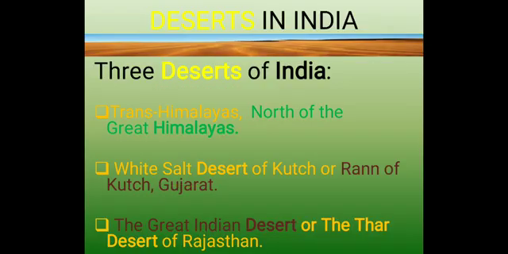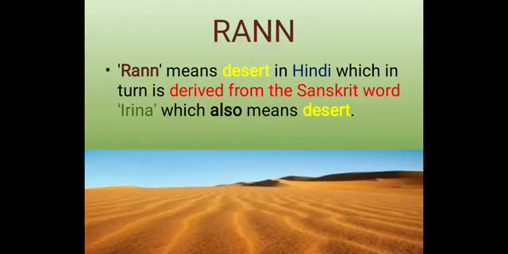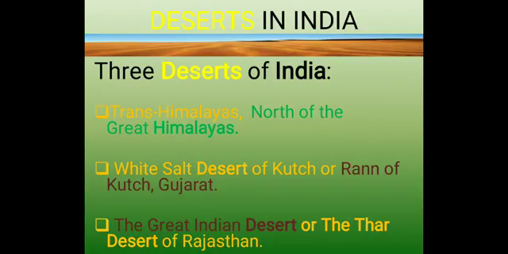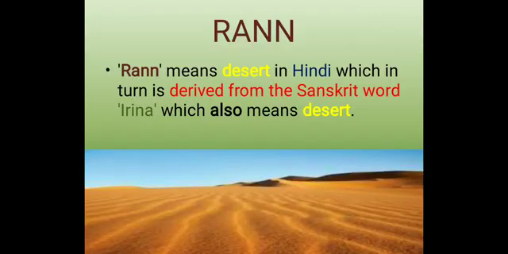Now, you would be thinking, ma'am, what does this Rann mean? Rann of Kutch. Kutch is a place in Gujarat, but what does Rann mean? Let's discuss. R-A-N-N, Rann, means desert. That's why we say Rann of Kutch, desert of Kutch.